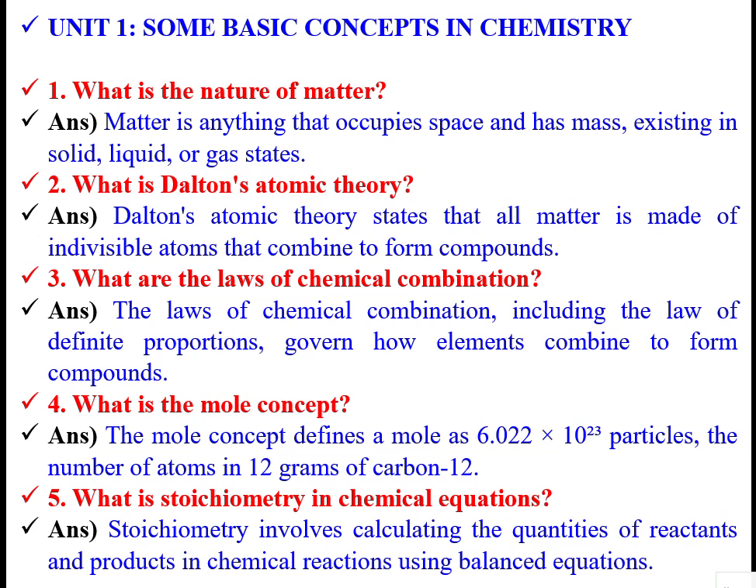That 12 grams of carbon will have this many particles, that is, n number of particles. And stoichiometry represents the proportion of reactants and products in a chemical reaction.